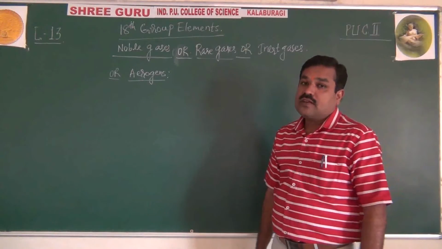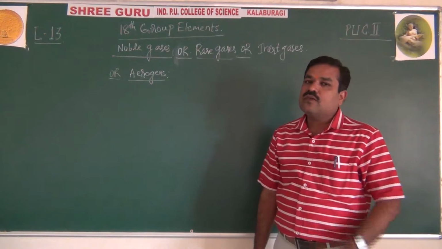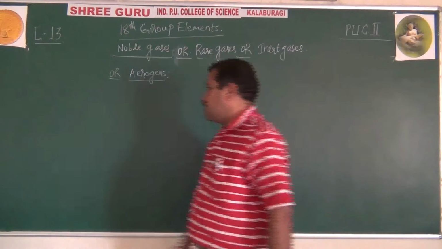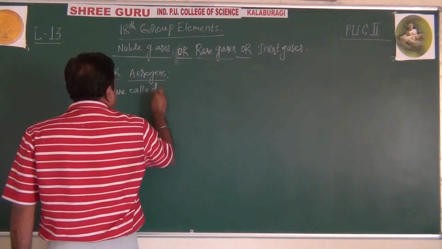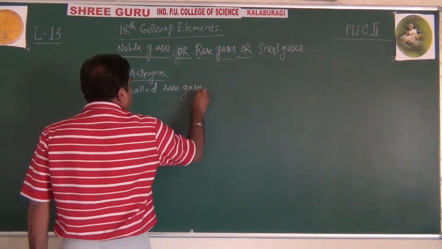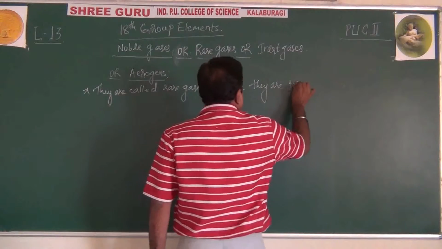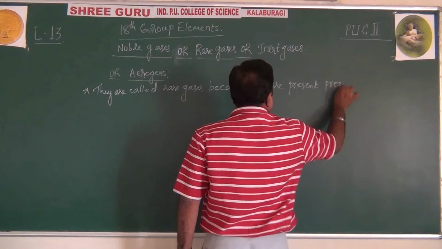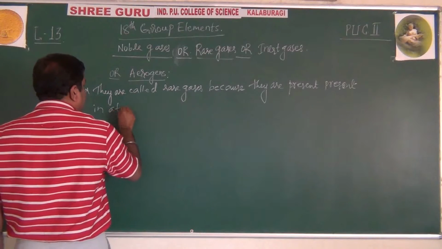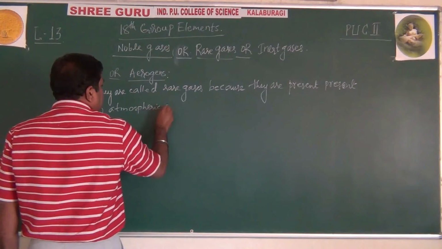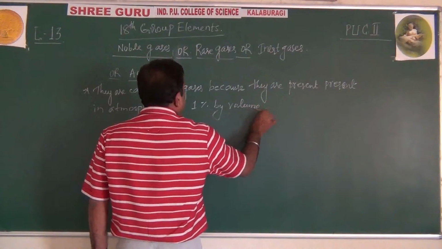They are called rare gases. Why? Because of their presence in atmospheric air. The main source of the noble gases is atmospheric air, and in atmospheric air they are present only about 1% by volume. That's why they are called rare gases.